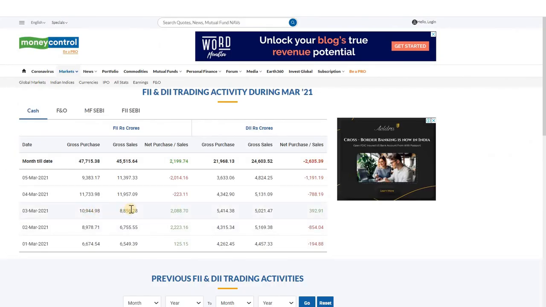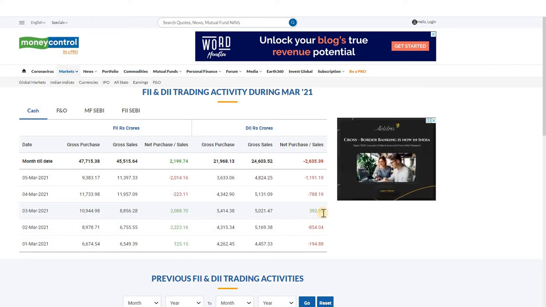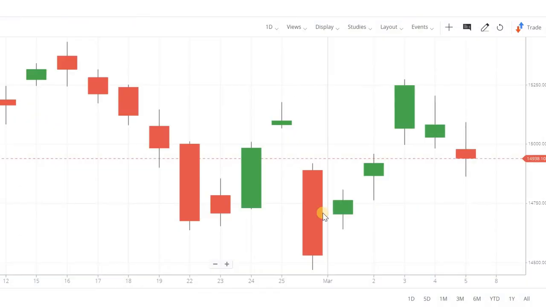Then you see on March 3rd, FIIs bought for 2000 crores and DIIs also bought almost 400 crores. So in total it is around 2480 crores. 2480 crores means it is a huge buying. So the market has increased by almost 2.5%.